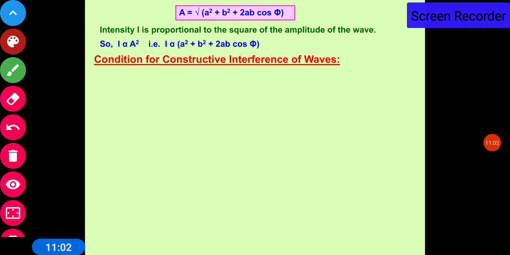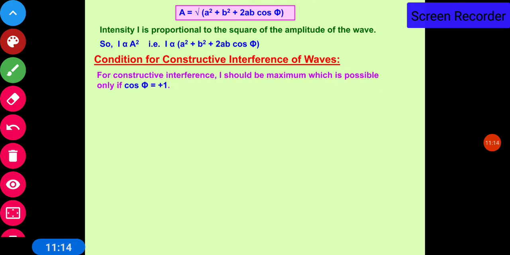I think till here it is clear to all of you. Now let us discuss the condition for constructive interference of the waves, at which place the interference will be constructive. For constructive interference, I should be maximum. From this equation, I will be maximum only when cos phi is equal to plus 1.